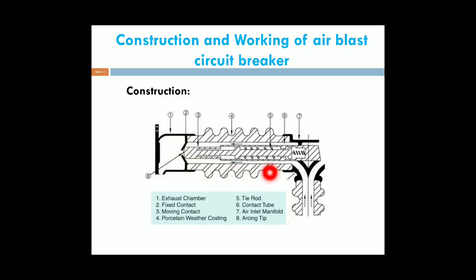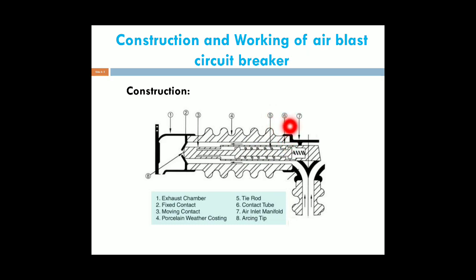Next, coming to the moving contact: this is the fixed contact and this is the moving contact. The moving contact is an assembly consisting of a copper contact coupled to two pistons, that is the tie rod and the contact tube. This is the tie rod, and the sixth one is the contact tube. The moving contact is connected to the tie rod and the contact tube.